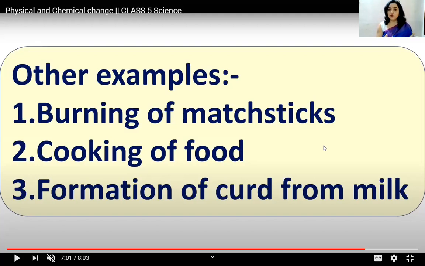Similarly, I gave you one example of cooking of food. Once your mama makes chapati and chapati is ready, you cannot convert it again to the wheat flour. Once cookies or cakes are made, you cannot reverse them to the raw material we have taken, like flour, sugar, or whatsoever we have taken to make those cookies. Similarly, in the case of formation of curd from milk, once you take milk and put some curd in it to form curd, you cannot change it to milk again.